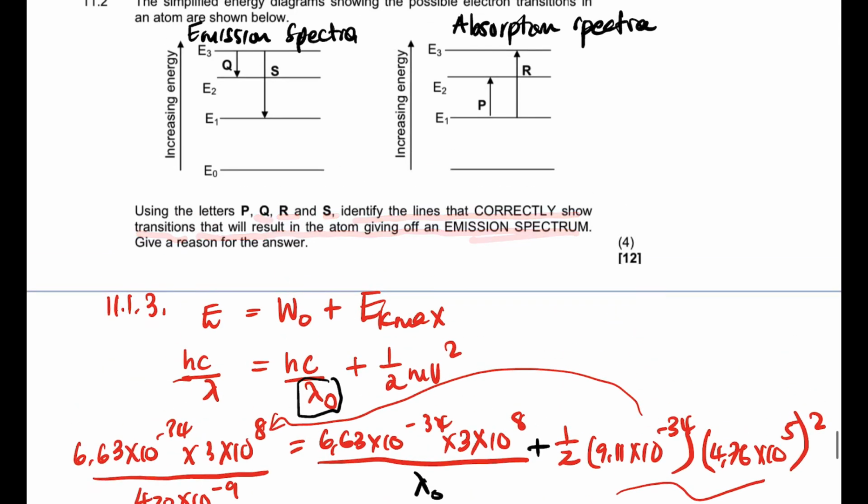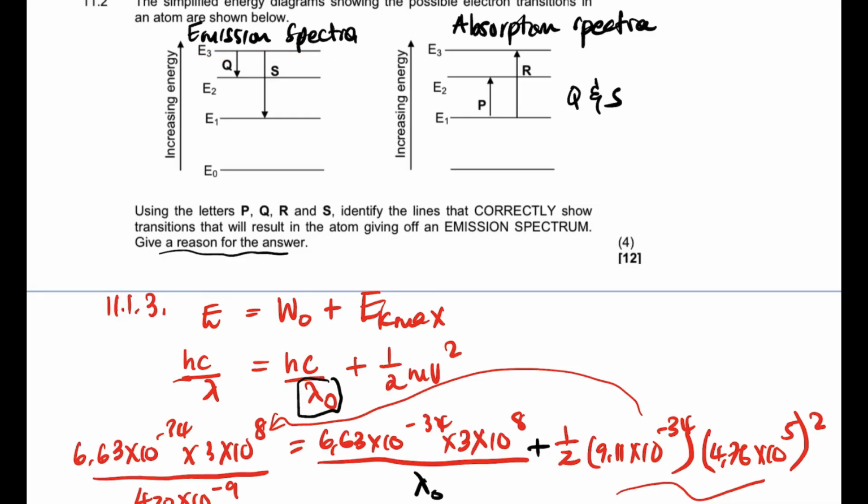So the question is asking which ones give the emission spectra. So it's going to be Q and S. So the answer here is going to be Q and S. The answer of 11.2.1, Q and S. And then it says give a reason for your answer. So your reason for Q and S, as I've mentioned, is that it's an emission spectra.